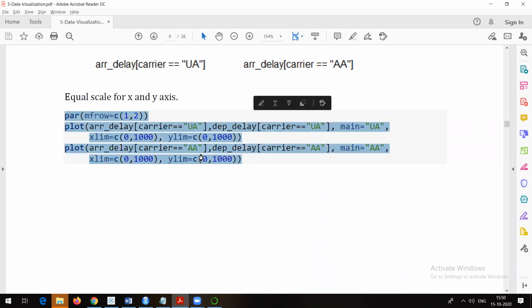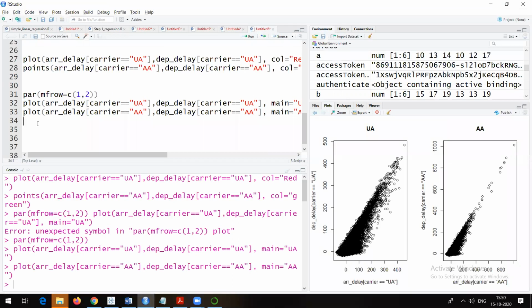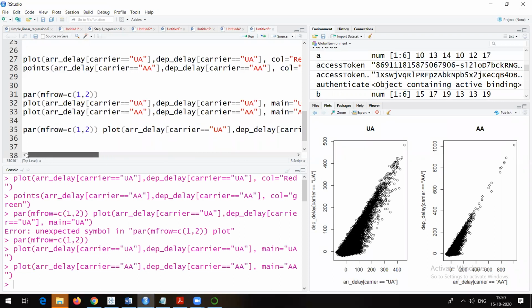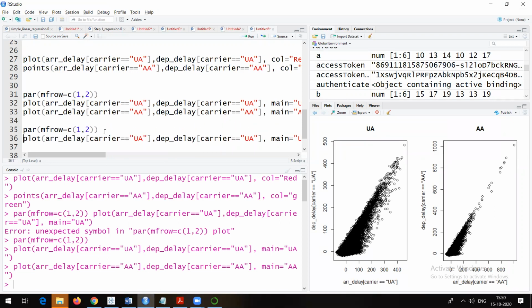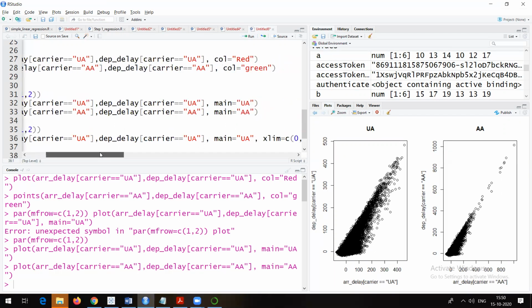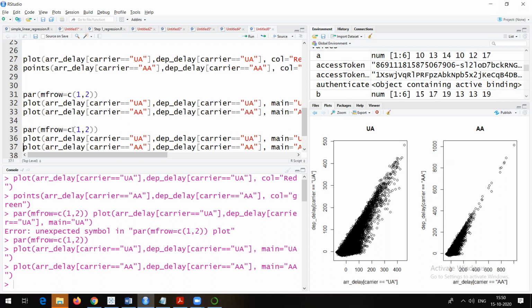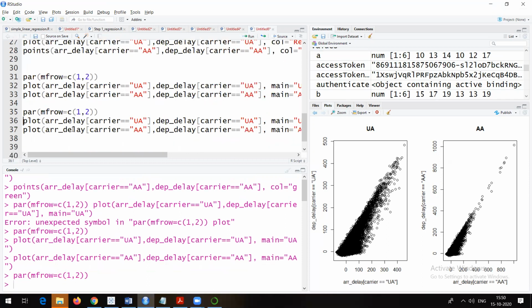Again, this particular thing is done. I will just try to copy it. Same command I am doing. I am not doing anything new. I'm just trying to show you the results. Try to understand the results. Our commands are actually the same. So here, this is the plot command, first plot command for UA, and the second one is for AA. No need to divide it again and again. Once it is done, that will be okay.